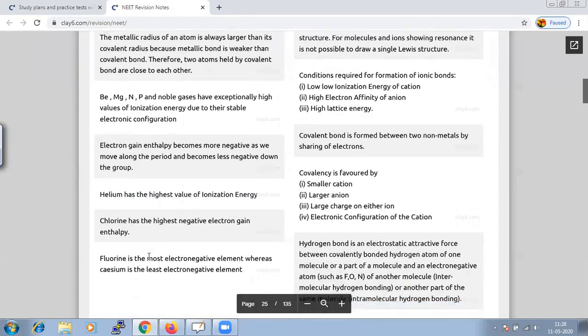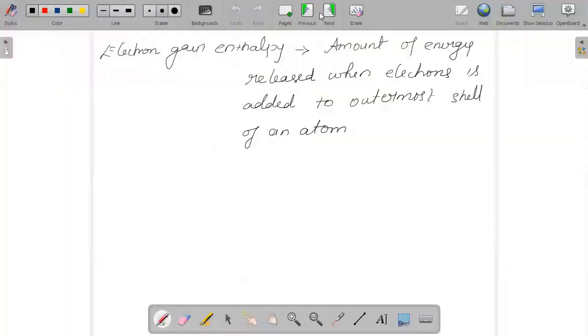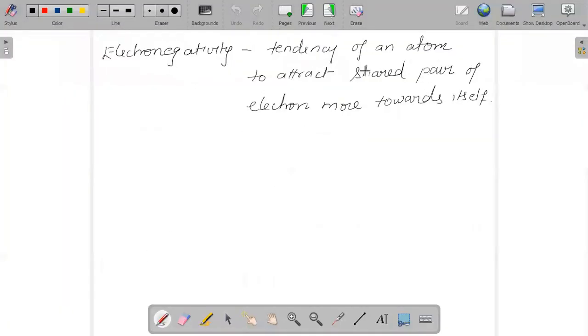The next important concept is electronegativity. What is electronegativity? It is nothing but the tendency of an atom to attract the shared pair of electrons more towards itself. It should have the tendency of attracting the shared pair of electrons towards itself. And this property will totally depend upon the size and the nuclear charge.